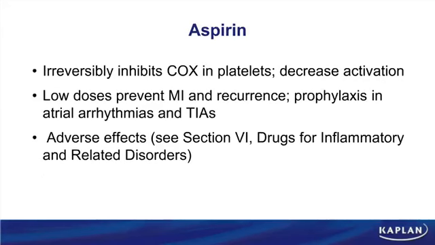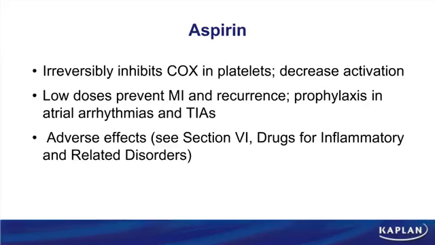Aspirin is our most popular antiplatelet drug. As we covered in an earlier section, aspirin is going to irreversibly inhibit cyclooxygenase in platelets and basically inhibit the production of thromboxane A2 for the life of the platelet.